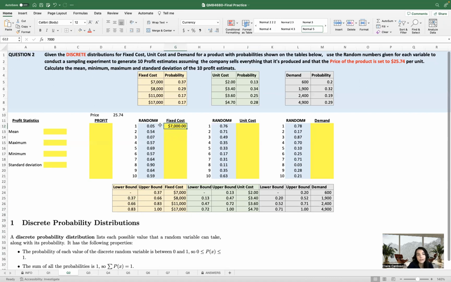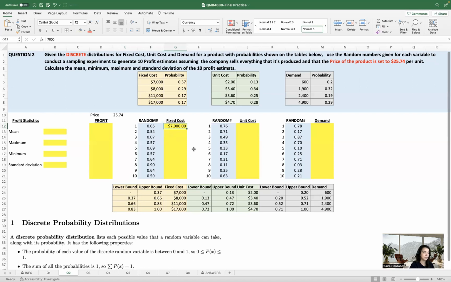One thing to notice is that the numbers are not exactly 37% or 0% or 66% or 83%. They are between the upper and lower bounds. Because of that, we're not gonna use an exact match. When we use the VLOOKUP, we're gonna use the approximate match.